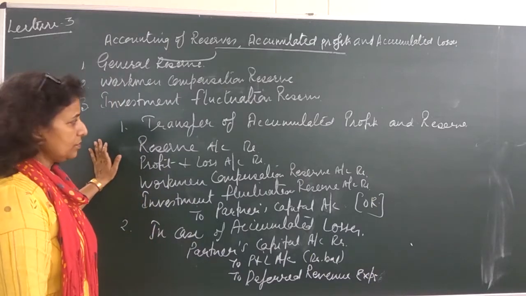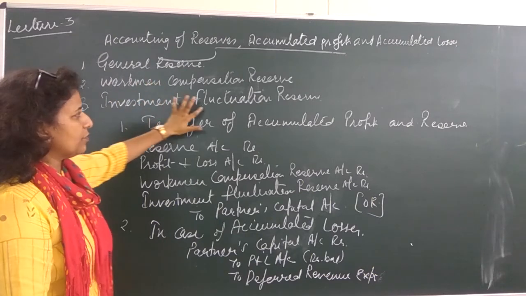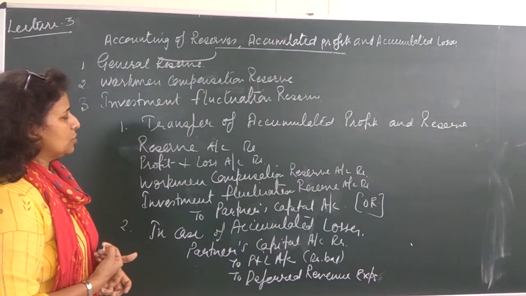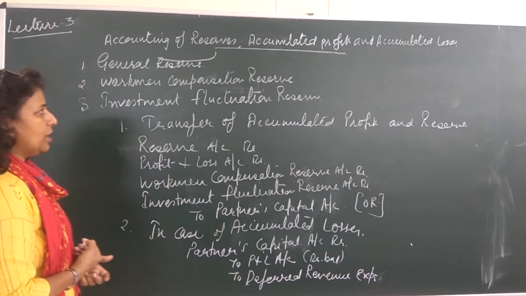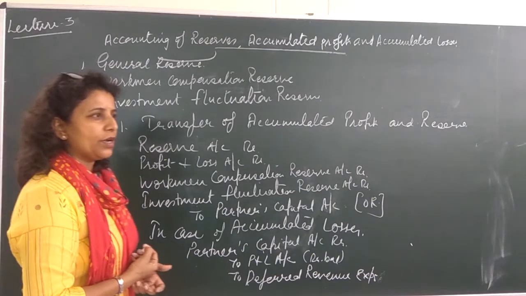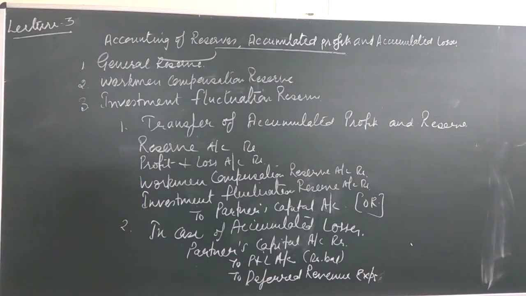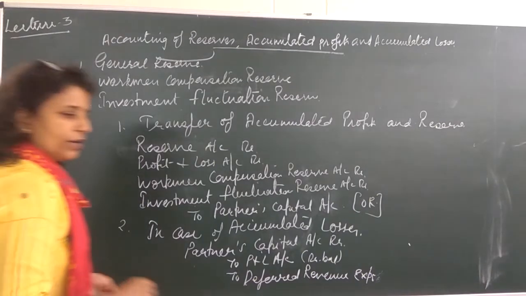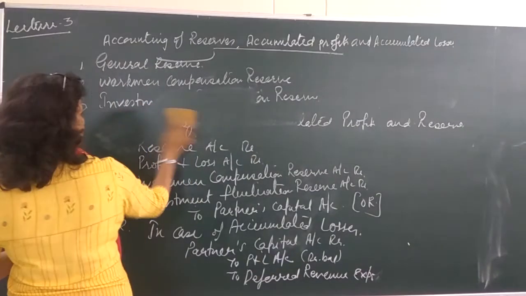Clear? Now, as you know, workman compensation reserve, we just talked about it. Investment fluctuation reserve, we will have a complete topic of these two reserves one by one. So just look once on the board, this should be clear to all of you: how we treat accumulated profit and how we treat accumulated losses. Likewise, we will take both the topics one by one.